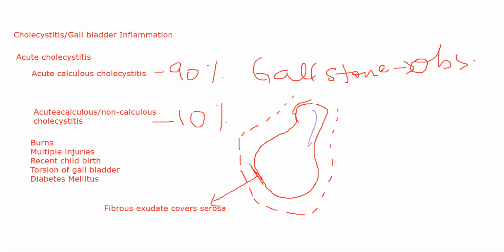Let us suppose the purple line that I'm drawing represents the endothelium that is present inside your gallbladder. Now, what happens is inflammatory damage occurs here. So I'll just represent that with black. Okay, let's suppose there is inflammatory damage here. And as inflammatory damage progresses, you will have edema and you will have these cells dying.